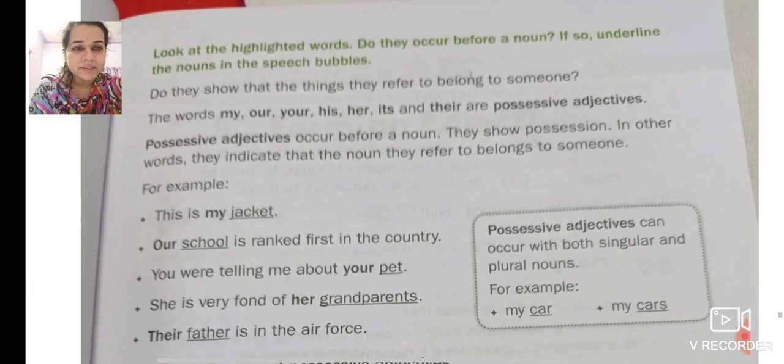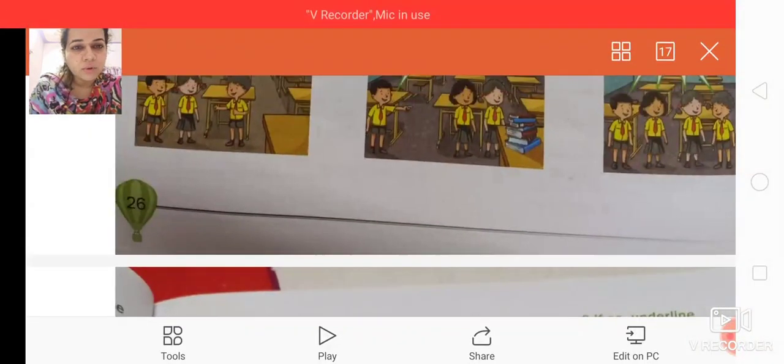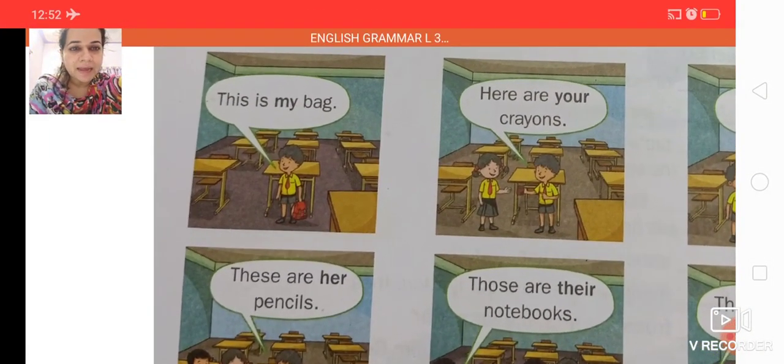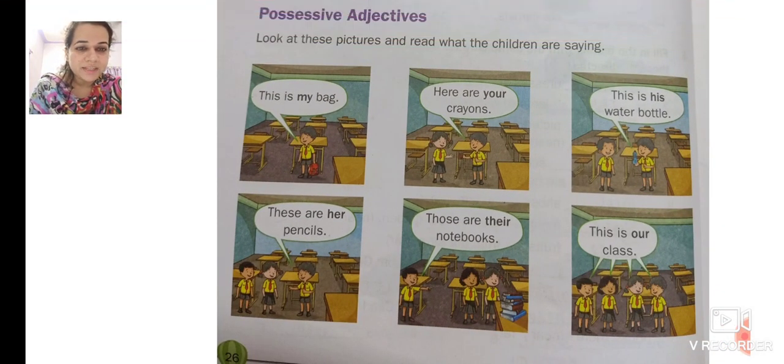Look at the highlighted words. Do they occur before a noun? If so, underline these nouns in the speech bubbles. Do they show that the things they refer to belong to someone? Now, what are the nouns? Bag, crayons, water bottle, pencils, notebooks, and class.